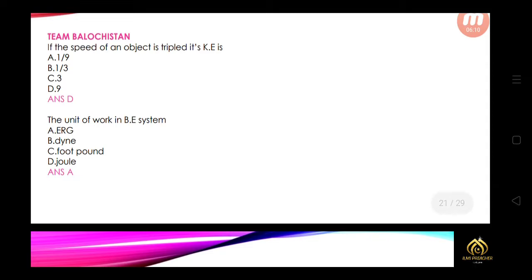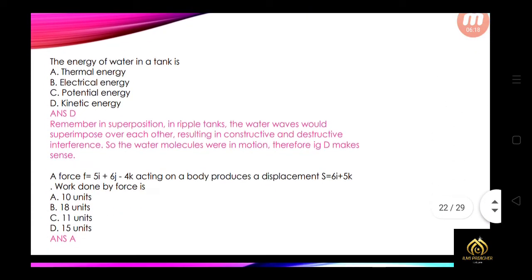If the speed of an object is tripled, its kinetic energy becomes 3 times. The unit of work in the CGS system is erg. The energy of water in a tank is, so option D, kinetic energy. Remember, in superposition and ripple tanks, the water waves superimpose over each other, resulting in constructive and destructive interference. So the water molecules were in motion, therefore D makes sense.